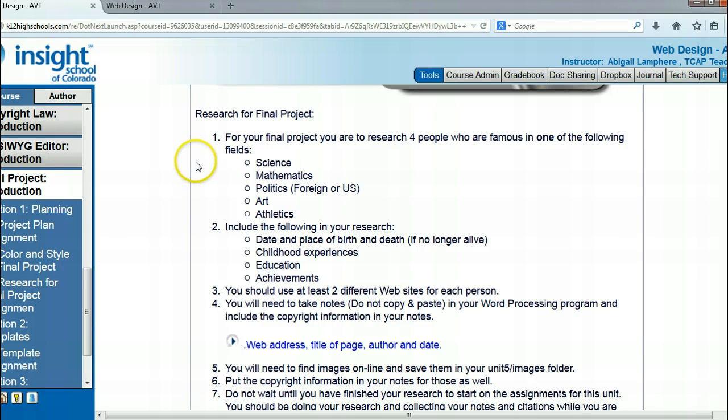For your project, you need to research 4 different people who are famous in one of the following areas: science, mathematics, politics, art, athletics. It could be music groups or musical artists, really anything your heart desires. Again, like on the previous assignments, I'm not real concerned about the content of your websites. I'm more concerned about the function of your website. But you should be researching 4 people in the same area who are famous so that you can get some good information on them.